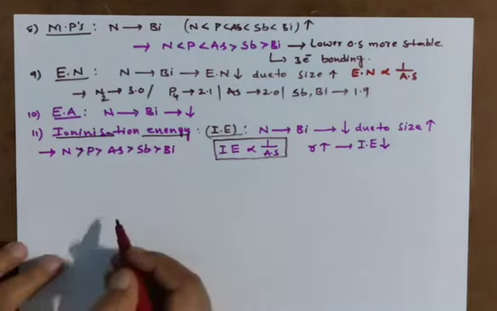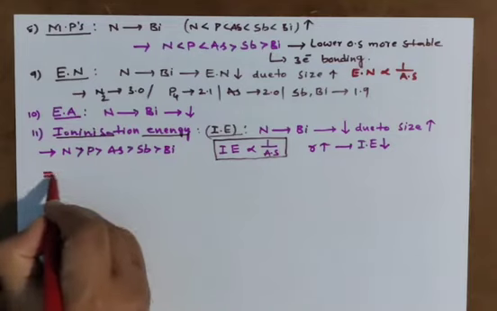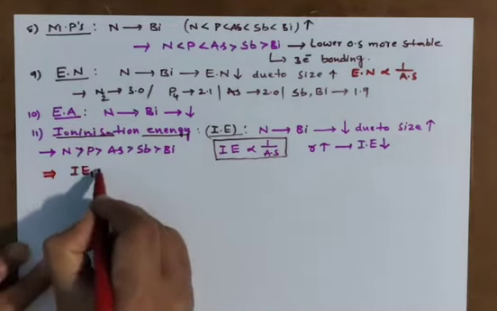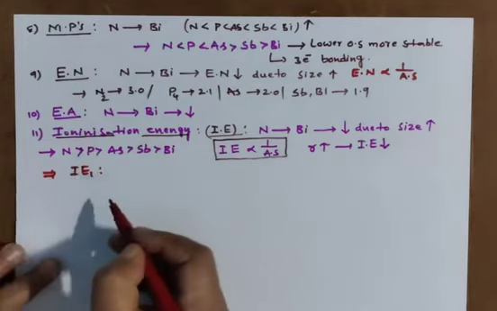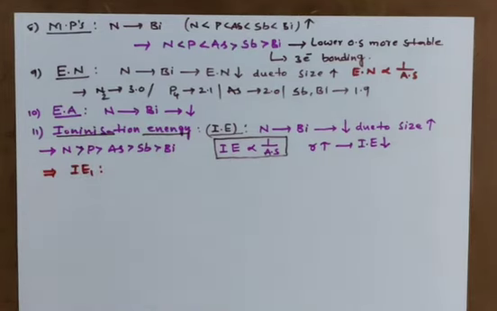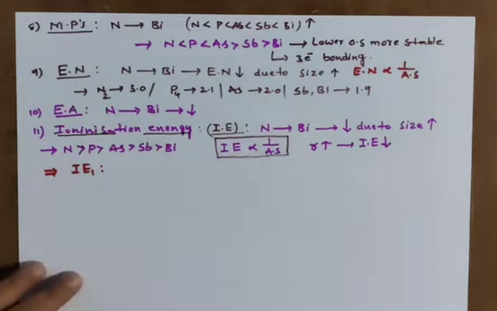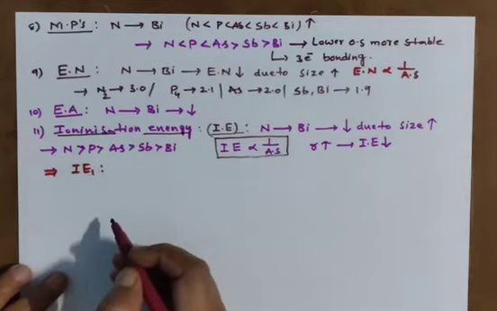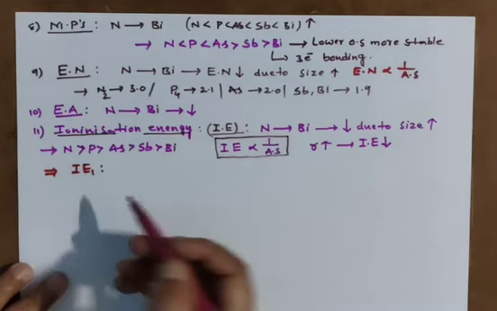But here IE values again we can categorize as IE1 and IE2. If you are removing one electron from the outermost shell, that we are calling IE1. If you go for IE1 value for this group, normal trend only.